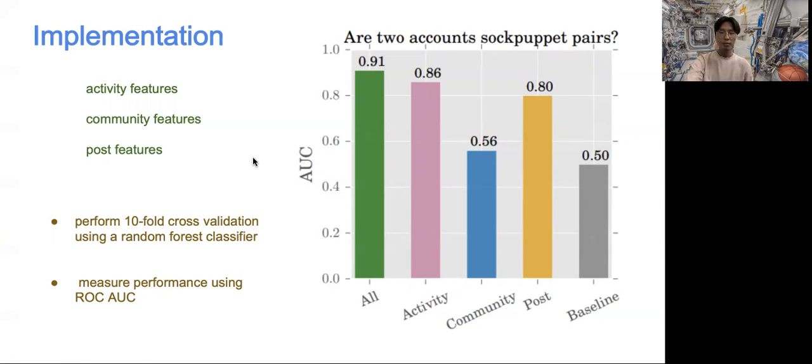The authors further constructed a model using a random forest classifier and measured the performance using the receiver operating characteristic. The result is quite promising, as you can see in the figure here, with 85% accuracy in identifying sock puppet pairs by using the activity features alone. And the accuracy rises to 91% when we take all features into account.